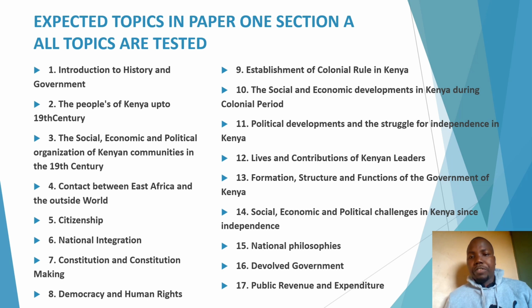Topic 12, lives and contributions of Kenyan leaders. Topic 13, formation, structure and functions of the government of Kenya. Topic 14, socio-economic and political challenges in Kenya since independence. Topic 15, national philosophies. 16, devolved government, and lastly, public revenue and expenditure.